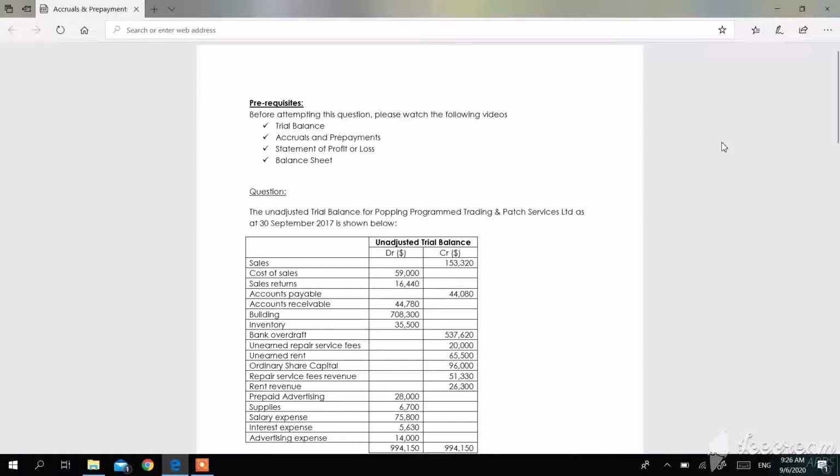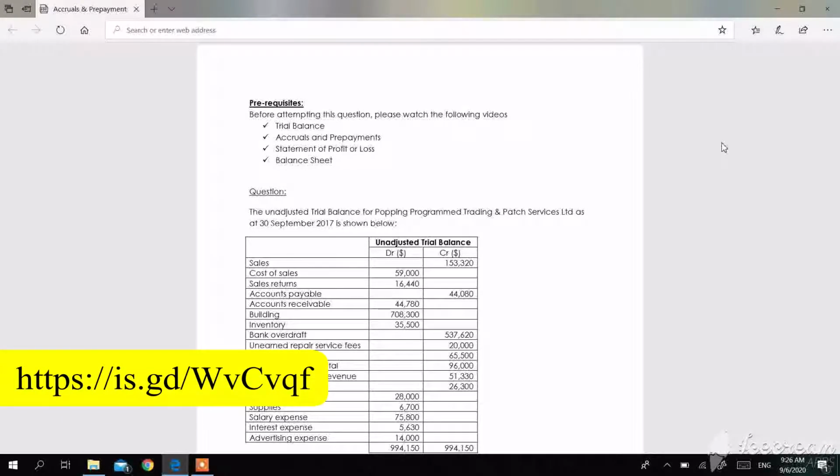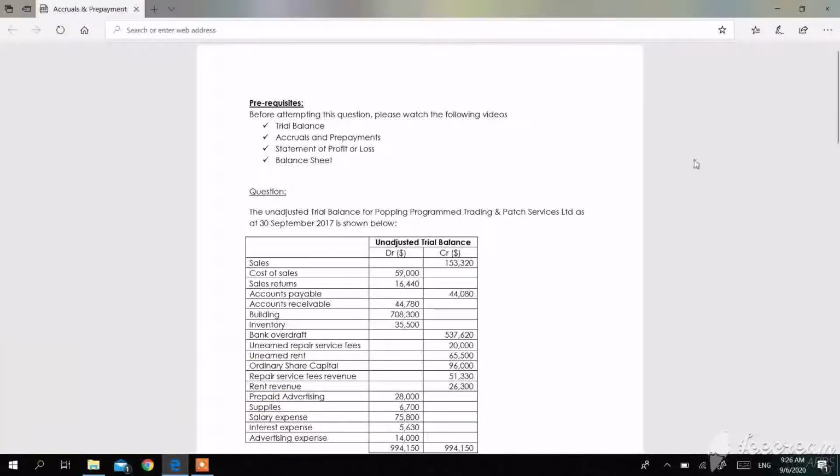Today, we will be going through our work examples on accruals and prepayments. If you have not attempted this question, you may want to download it via the following URL. So, assuming you have given this question a go, let's solve it together.